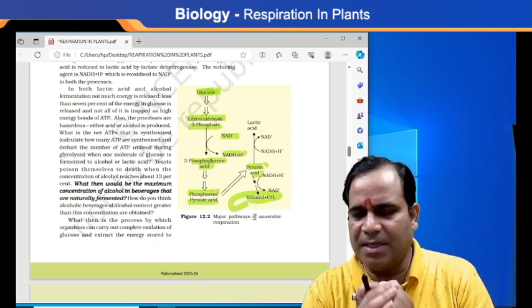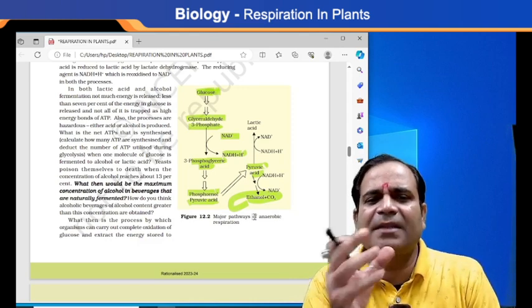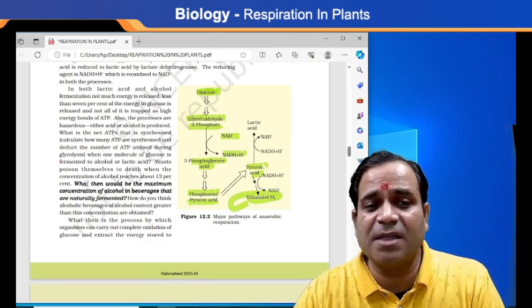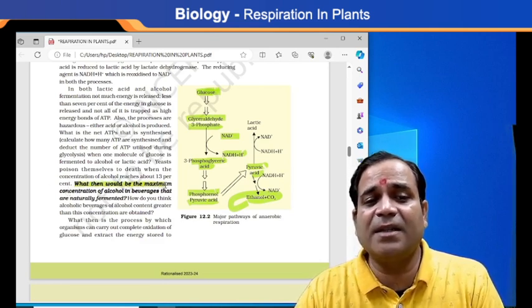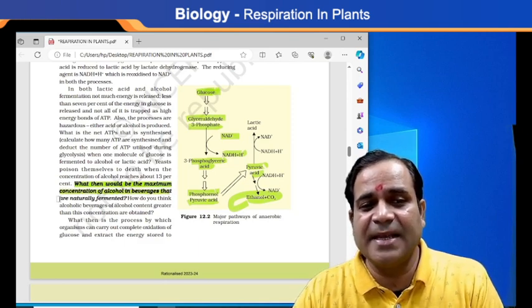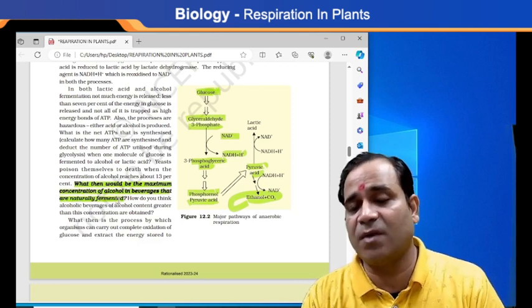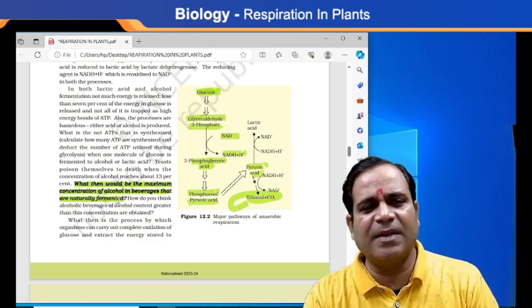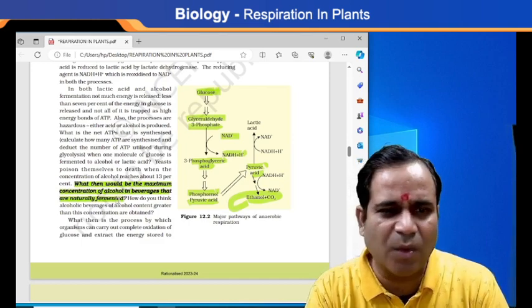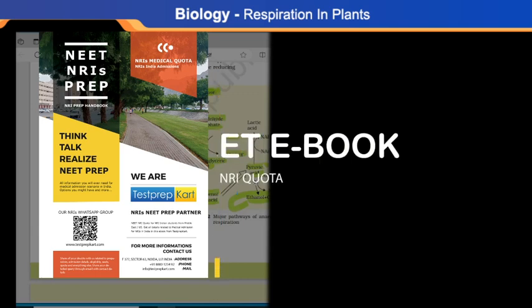Now the question is here. The NCERT will ask what would be the maximum concentration of alcohol. The question is very important. What would be the maximum concentration of alcohol in beverages that are naturally fermented? Here we say that in alcoholic beverages, the alcohol content is in greater amounts, and then the concentrations are obtained, my dear.